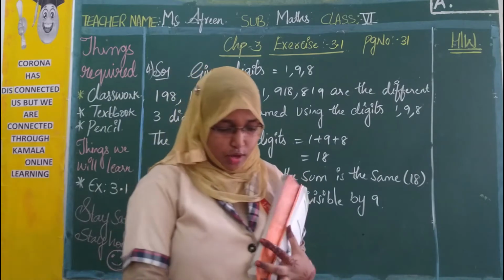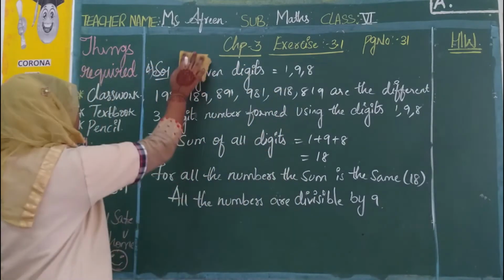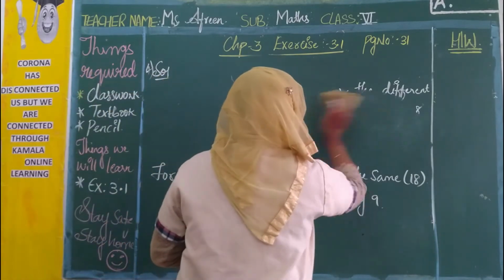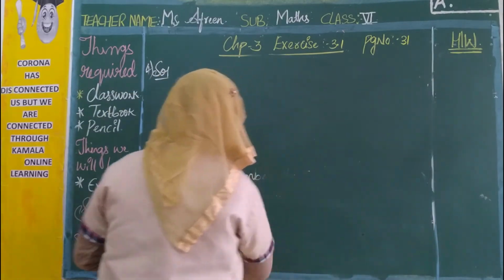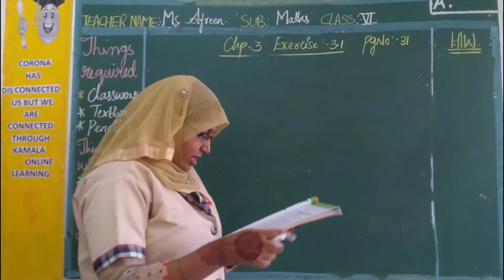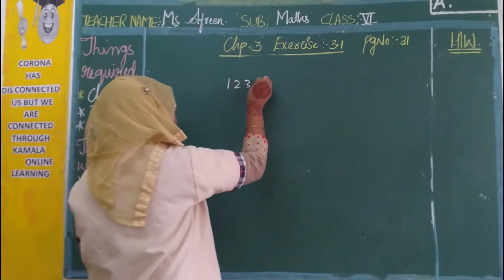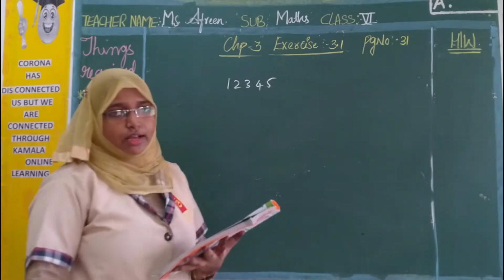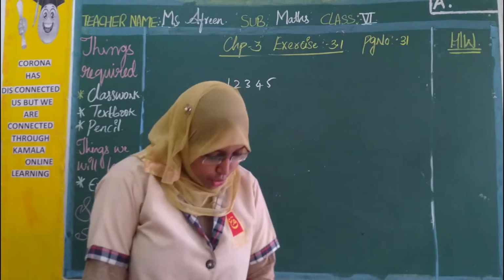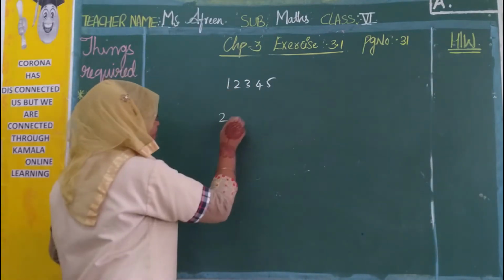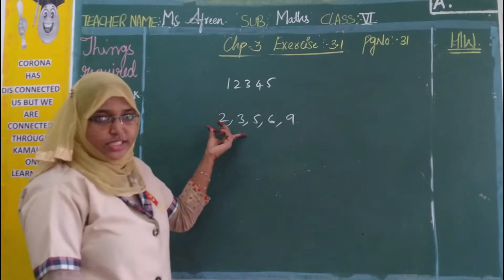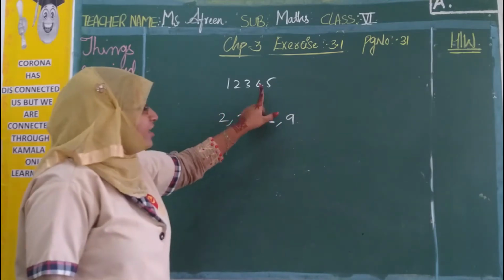We need to apply the divisibility rules for 2, 3, 5, 6, 9 and check which number is dividing it exactly.